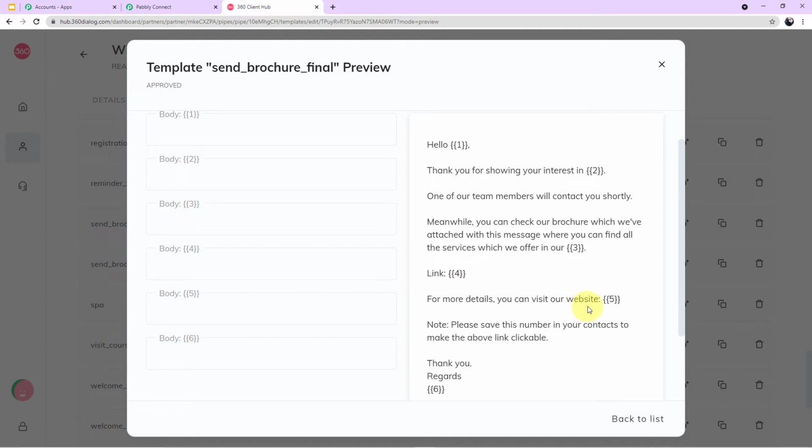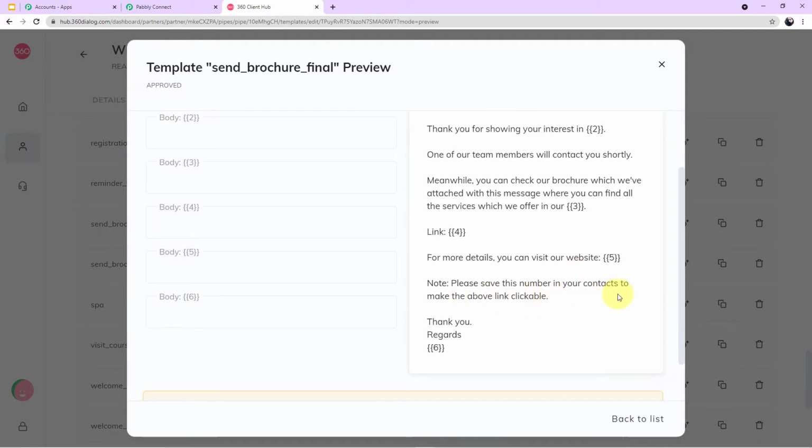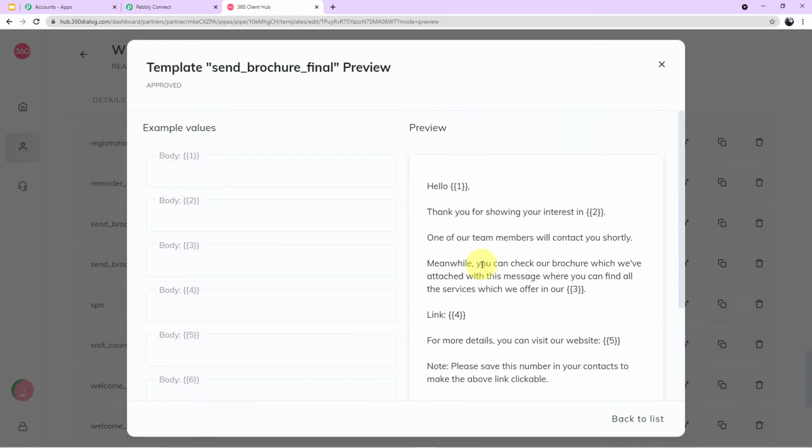For more details, you can visit our website. Note, please save this number in your contact to make the above link clickable. Thank you, regards 6. Now you people must be thinking, what are these numbers in double boxes? So let me tell you, these numbers are nothing but they are just the variables which will keep changing according to the information of our customer.